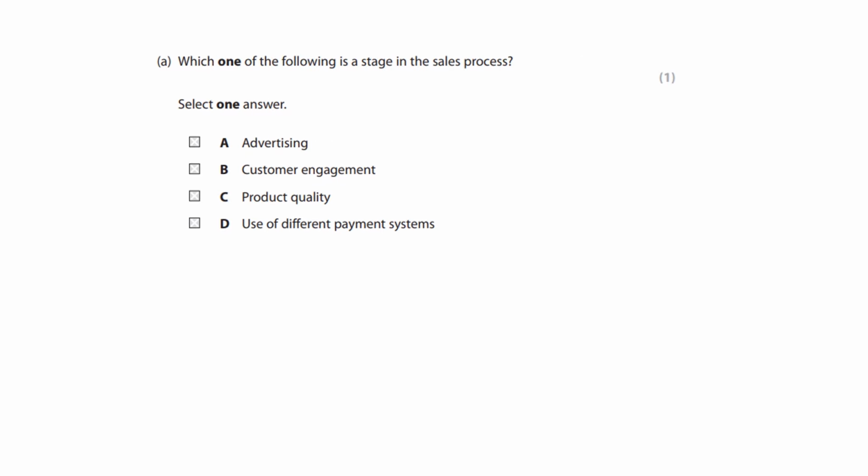Which one of the following is a stage in the sales process? Is it advertising, customer engagement, product quality, or the use of different payment systems? The answer is customer engagement.